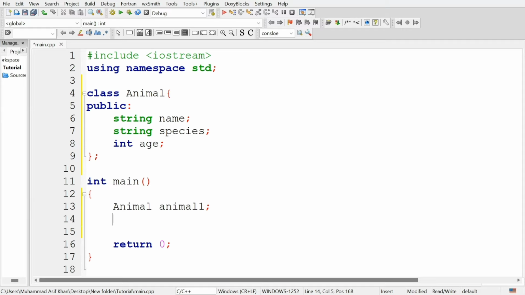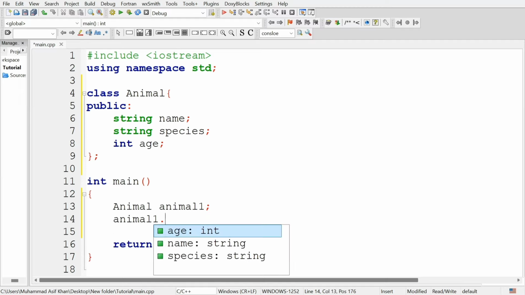We can set attributes for this object using the dot operator. So let's assign the values for this animal1. There will be values for name, species, and age. We can assign values to these attributes using the dot operator. First type the name of the object we created, then type dot, and then we can access the public attributes of that animal object that we have created.